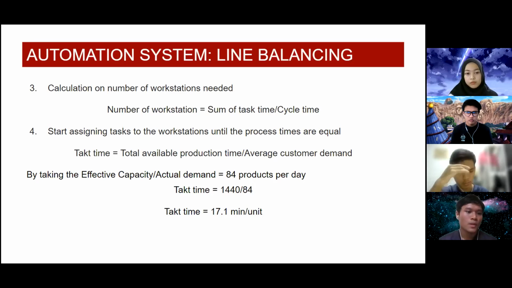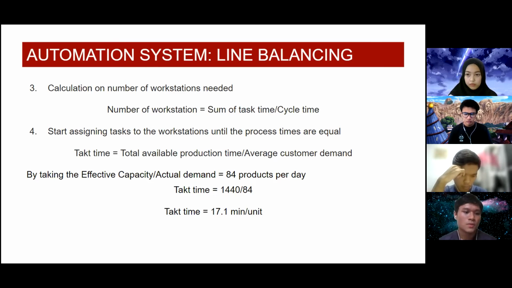The third one, we need to calculate the number of workstations needed. The number of workstations is the sum of the task times divided by the cycle time. Then the fourth one, we start assigning tasks to the workstations until the process lines are equal.